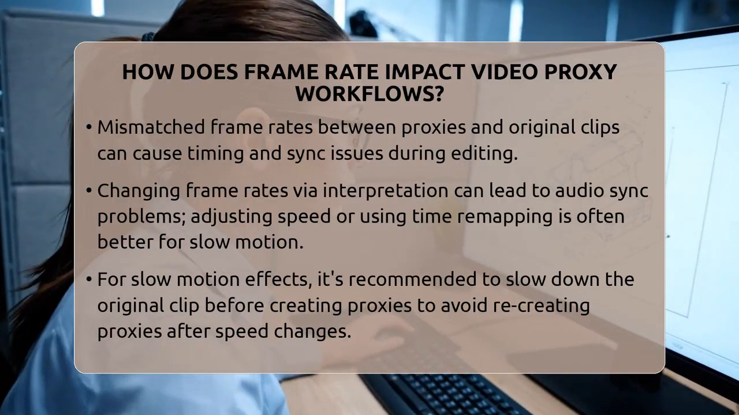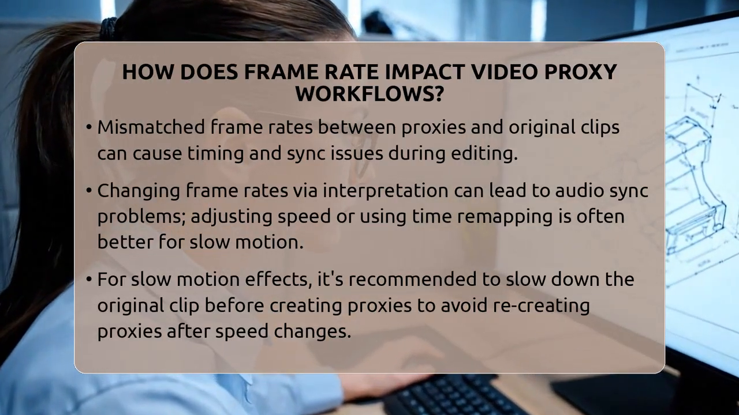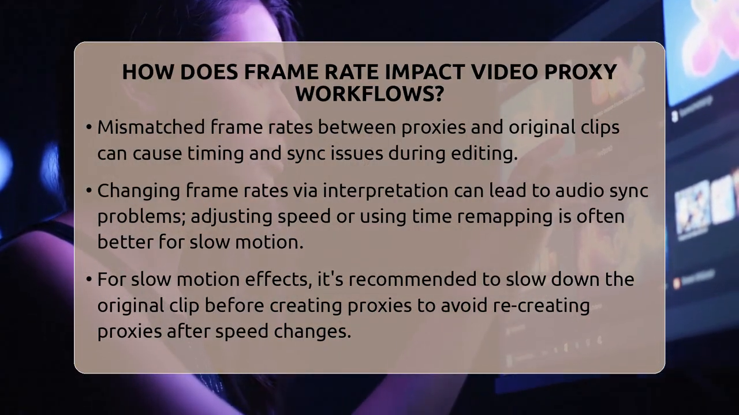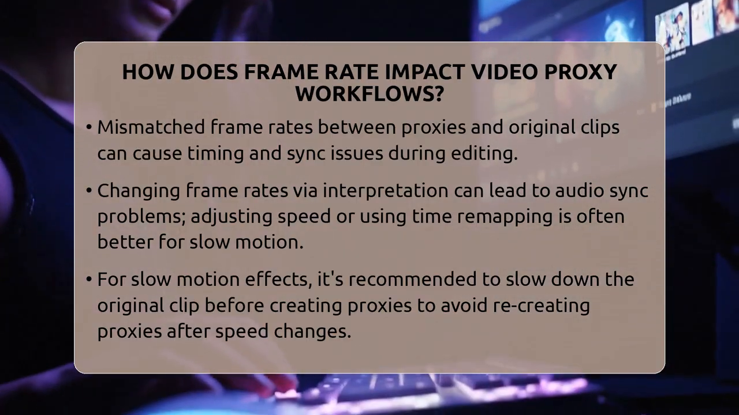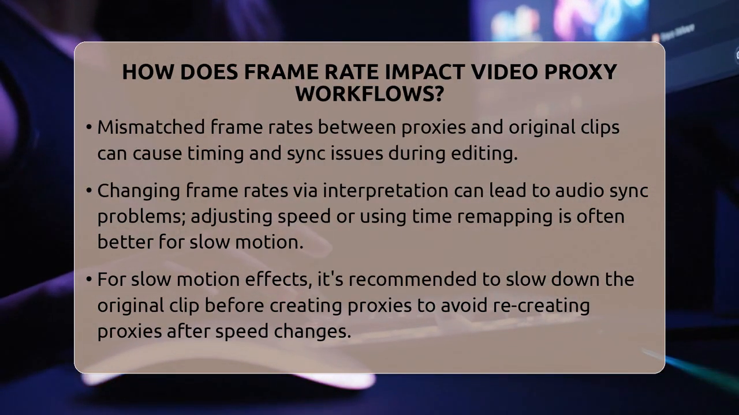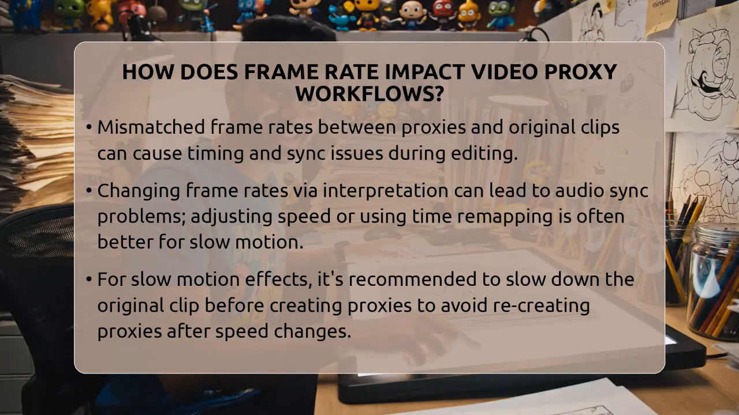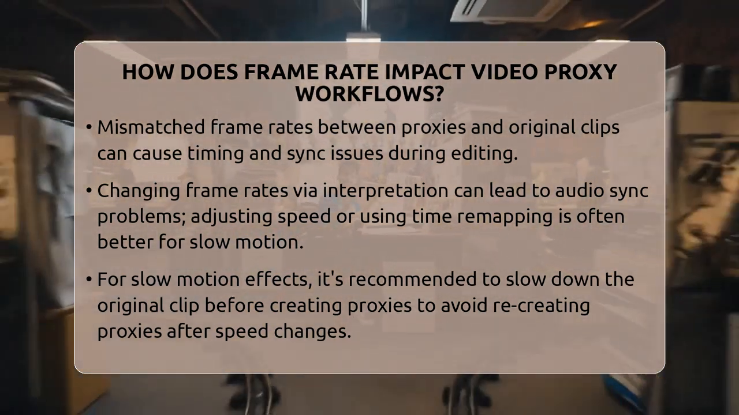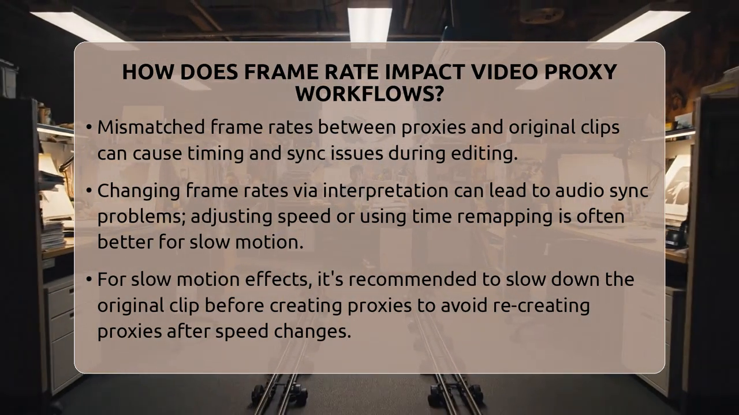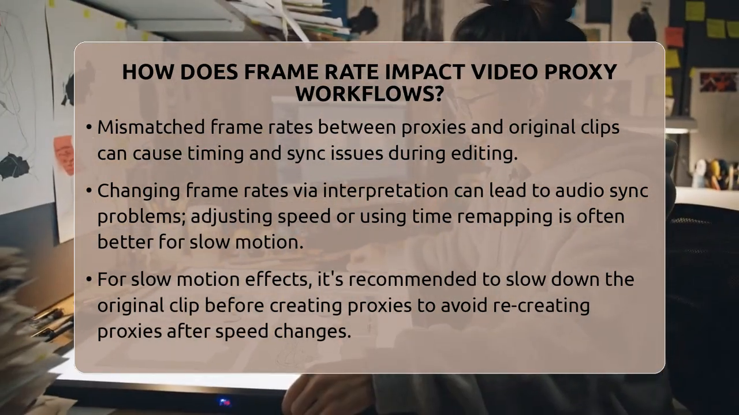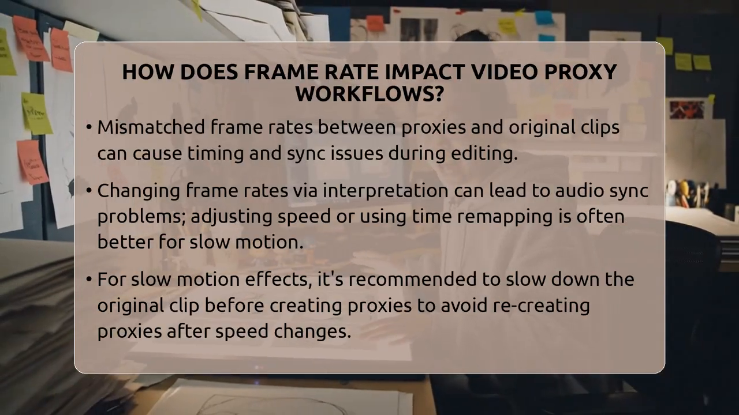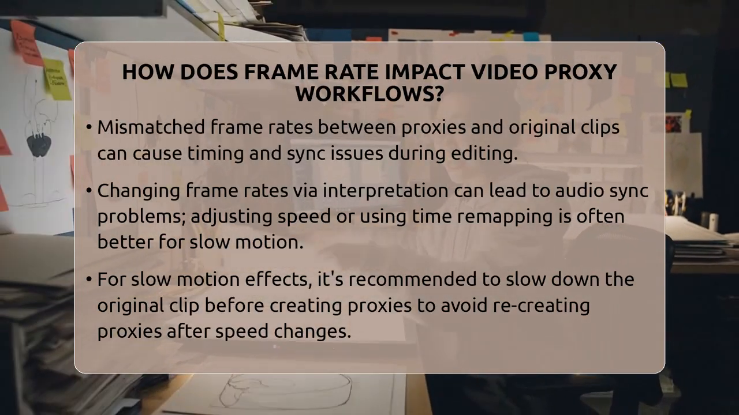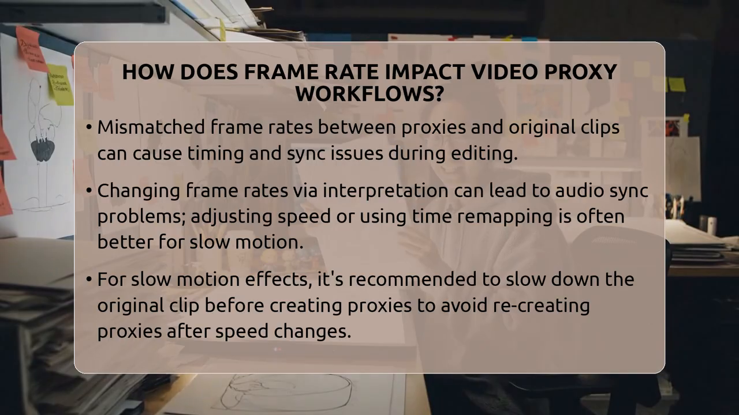In recent updates, Adobe Premiere Pro has improved this. Now, when you interpret footage to change its frame rate, the proxy will be created using that new frame rate. So if you interpret a 120 frames per second clip as 24 frames per second, the proxy will also be at 24 frames per second. This keeps the proxy and original footage in sync when toggling between them, making your workflow more dependable.